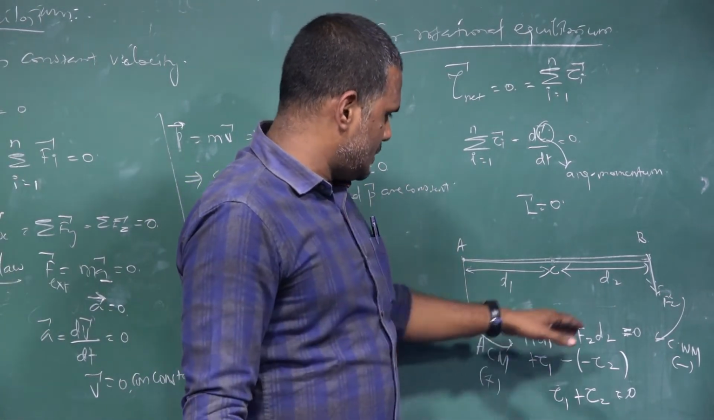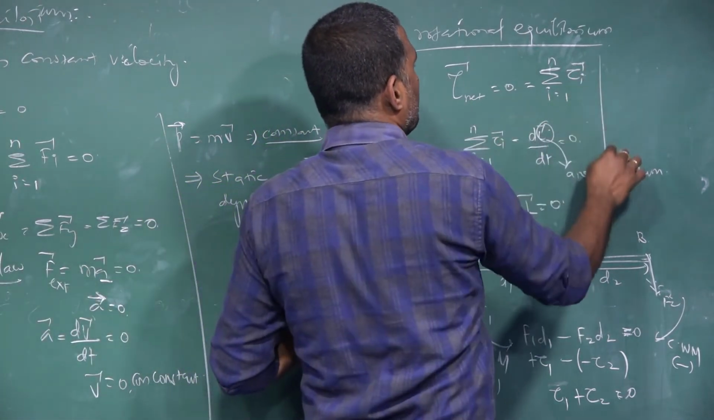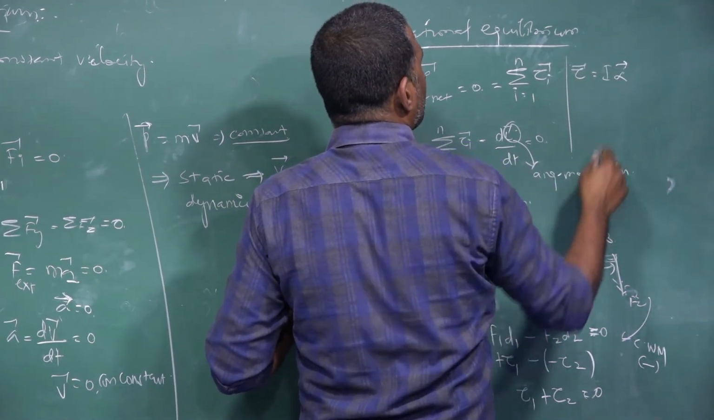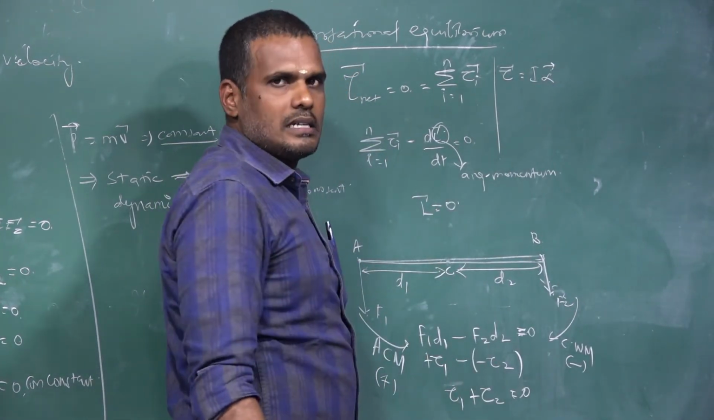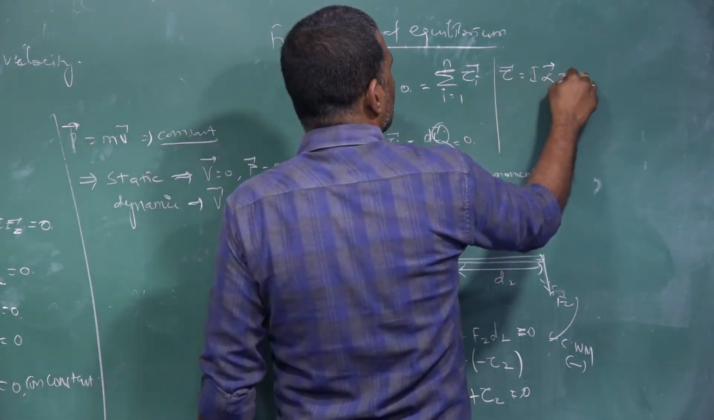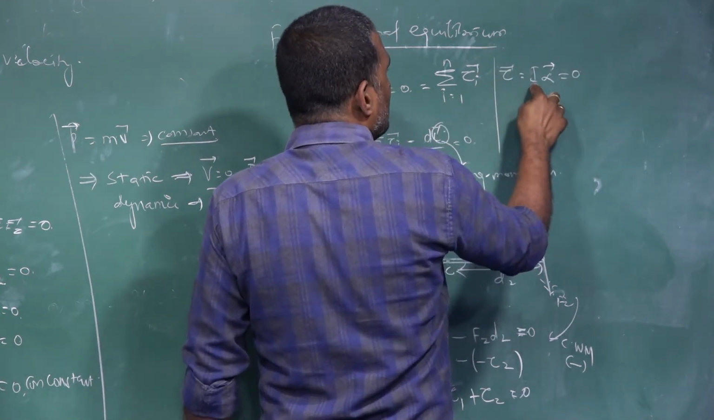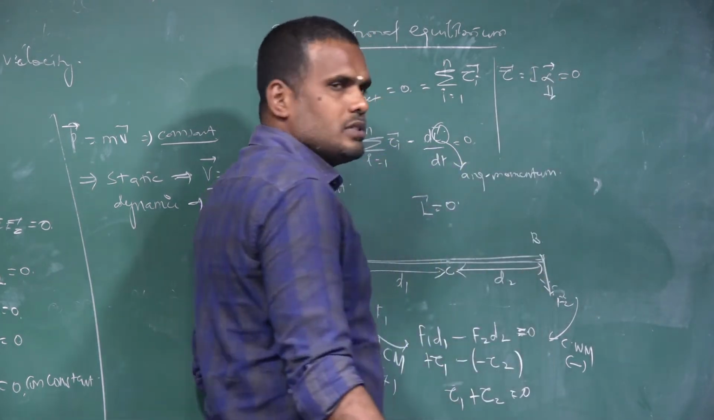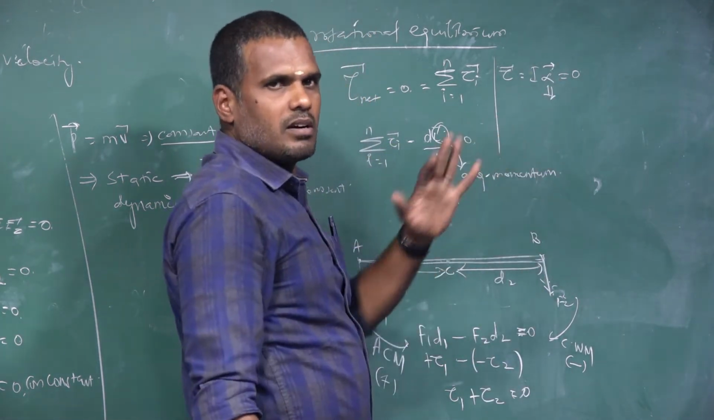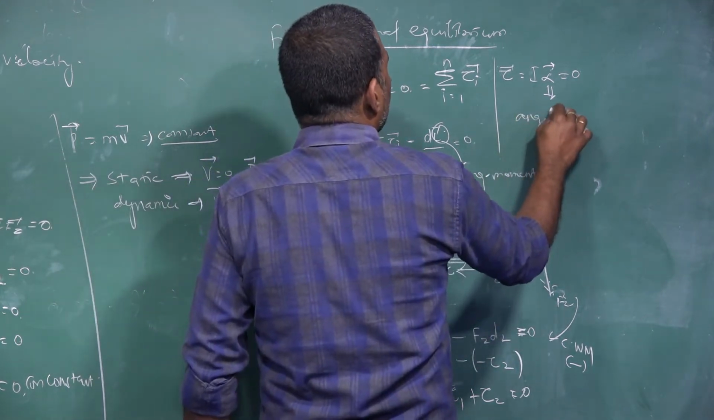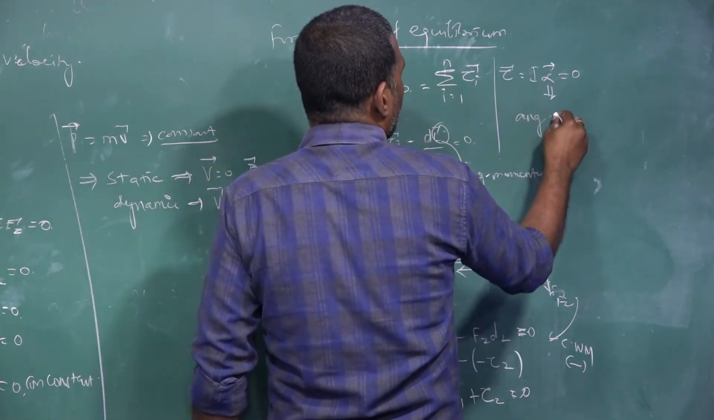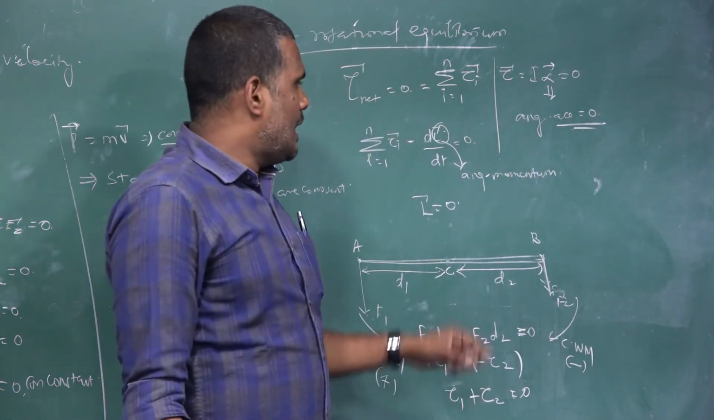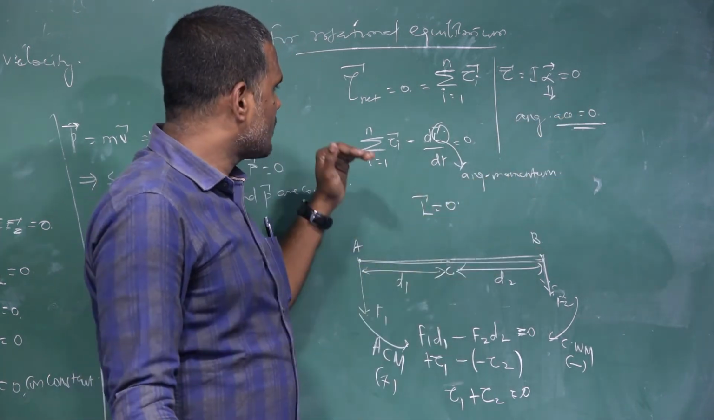Now, if tau vector is equal to 0, you can bring out another condition. Tau vector equals I alpha vector is the relation connecting torque and angular acceleration. If the net torque is 0, then I alpha is also equal to 0. Moment of inertia cannot be 0, so obviously alpha, the angular acceleration, must be equal to 0. So if a body is in a state of rotational equilibrium, then the angular acceleration of the body must be equal to 0.